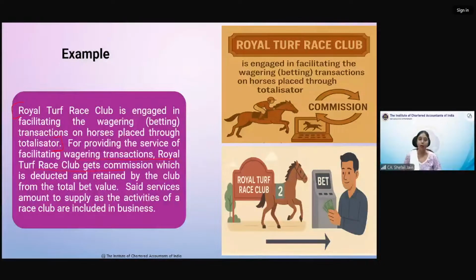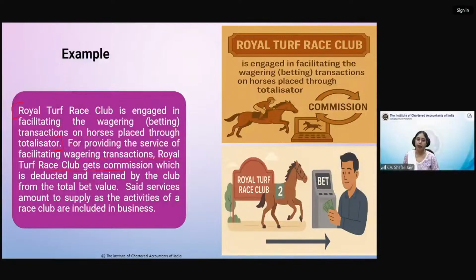Now, how do these transactions take place? What do these race clubs do? They charge some commission from every person, and if you have won something, this commission is deducted from your total bet value. So if you have placed a bet of 100 rupees and the commission is 10 rupees, they take out their commission, and whatever you have won will be given to you. They charge this commission for the wagering transactions undertaken by the people who place the bets.